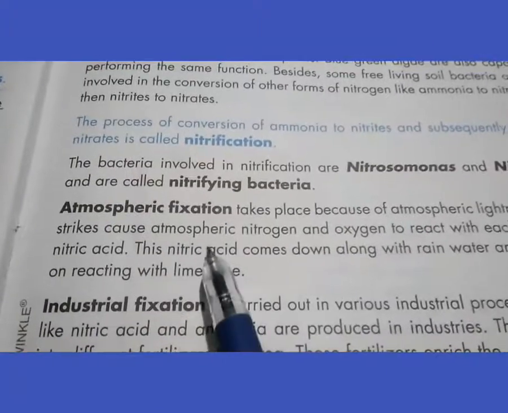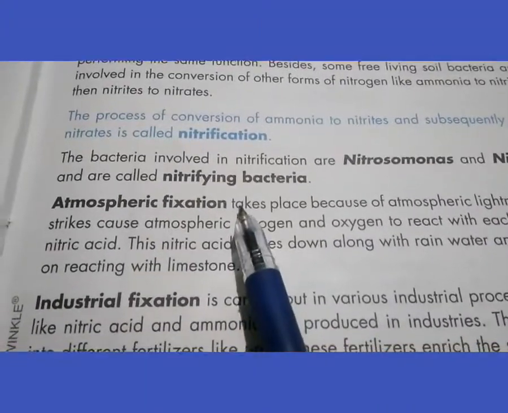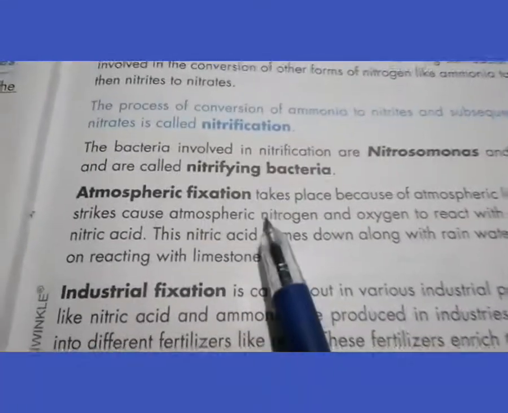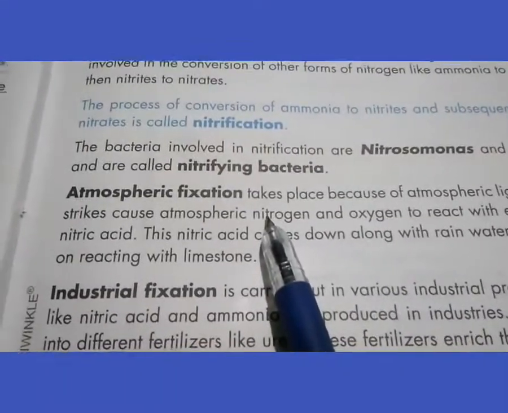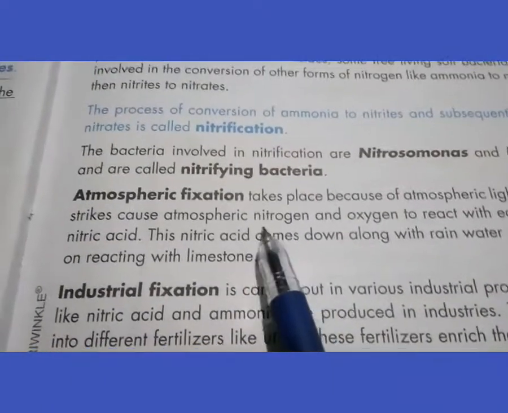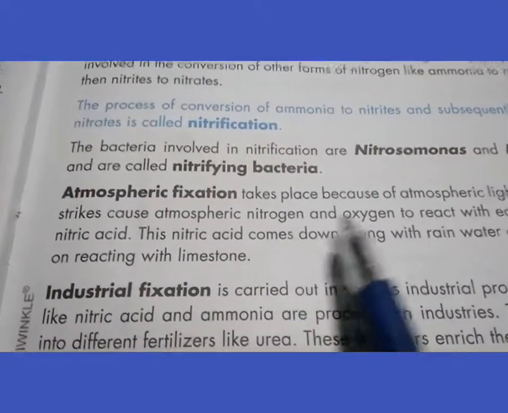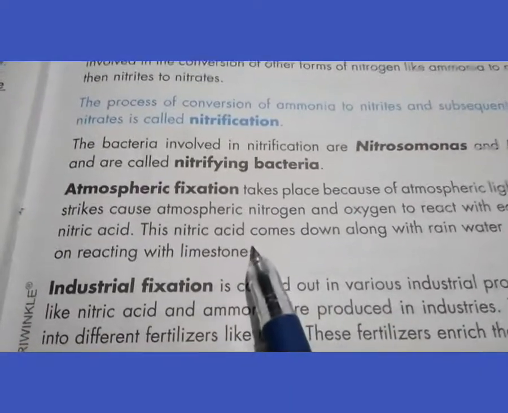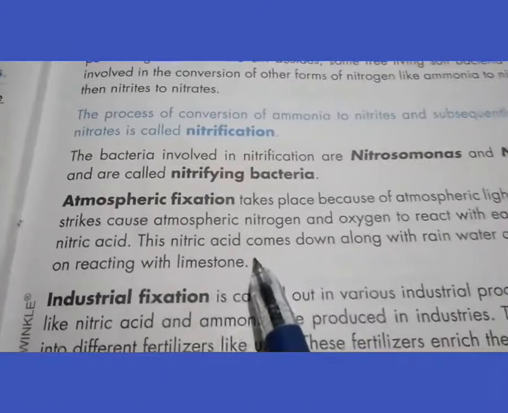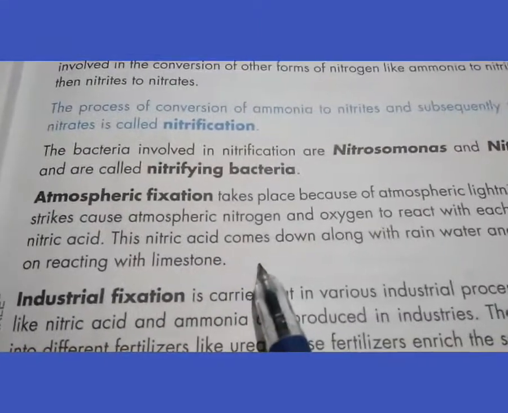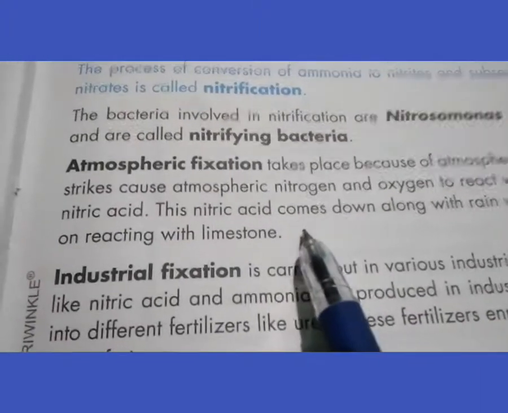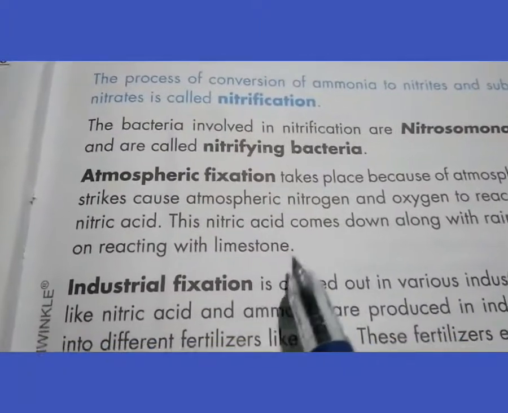So atmospheric nitrogen is combined with oxygen during lightning and, during raining, converted into nitric acid, that is HNO3. When this nitric acid comes down along with the rainwater onto the land and reacts with limestone, it is converted into nitrites or nitrates. And in this way plants can absorb this.